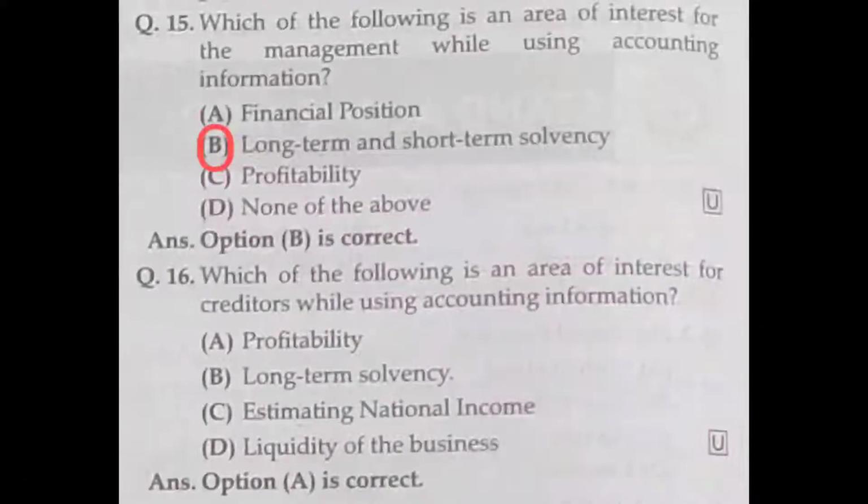Question number 16. Which of the following is an area of interest for creditors while using accounting information? For example, if any creditor wants to give a loan to the enterprise, it will concentrate only on profitability. Only if there is profitability will they be confident that the amount given as a loan will be reimbursed. So, profitability is the correct answer. So, option A is the correct.